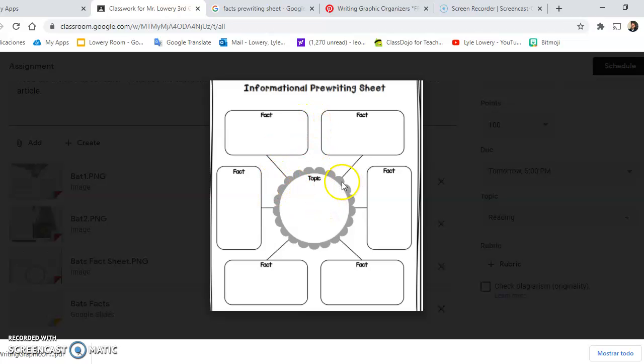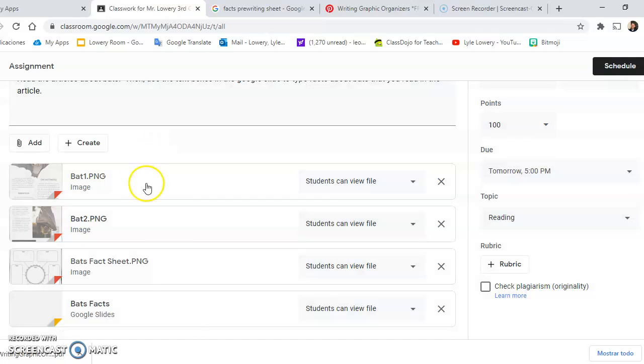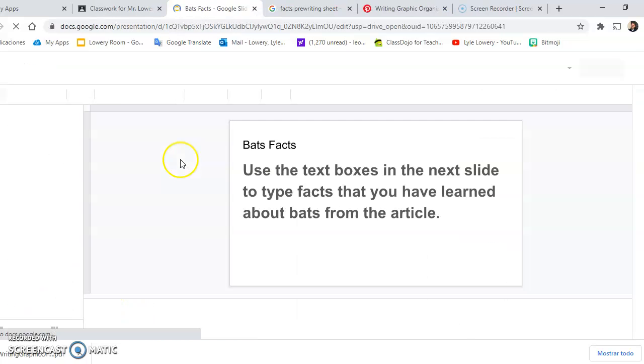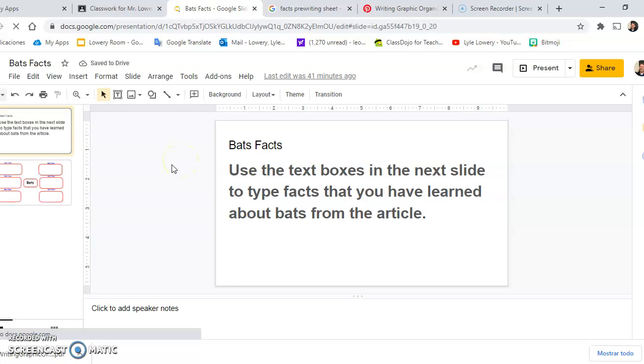You could either draw this on paper or you can do the Google slide. I don't really mind. Either way, you're going to write a paper about this tomorrow. So if you want to use the Google slides, you can, but it's really only for yourself. Like I said, the first slide just says use the text boxes in the next slide to type facts that you've learned about bats from the article.